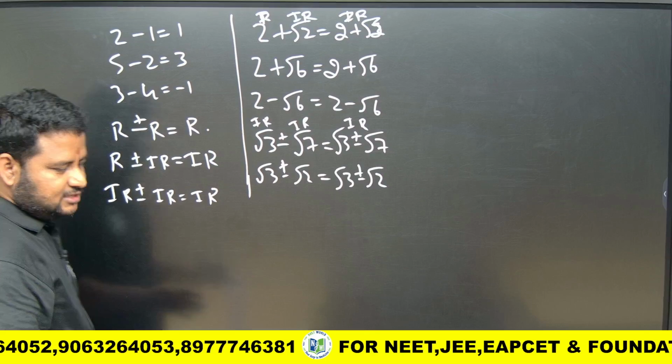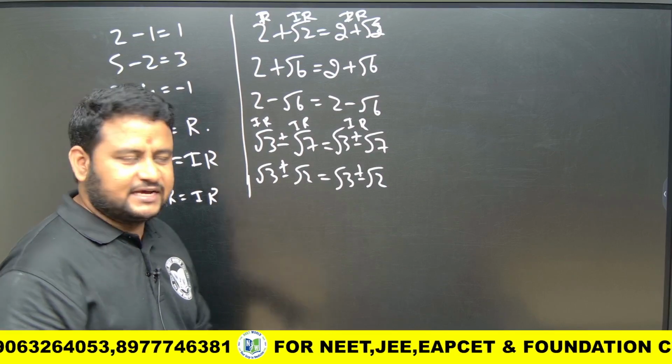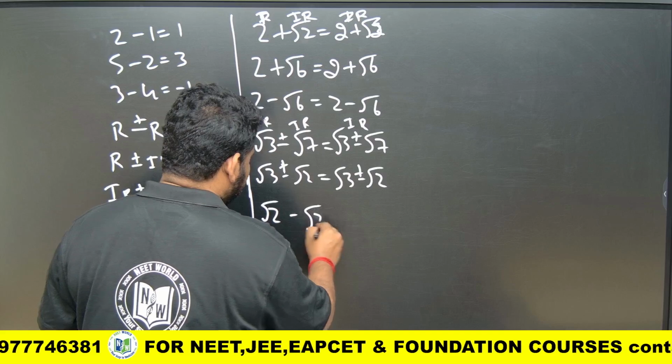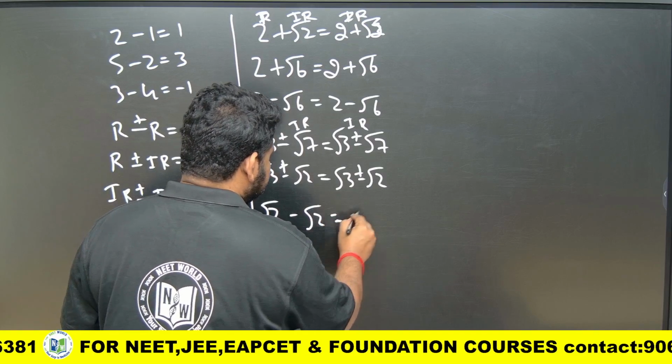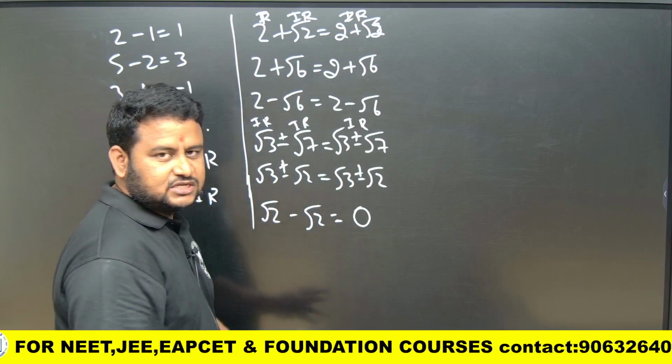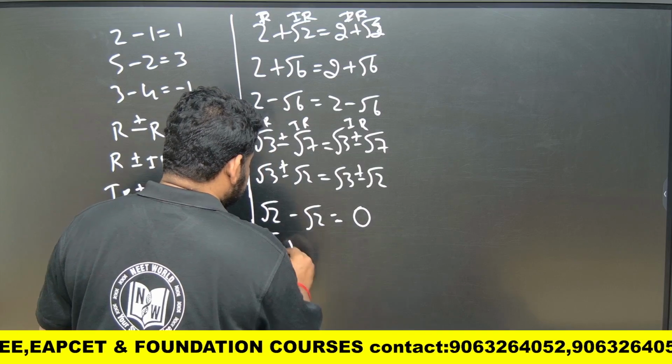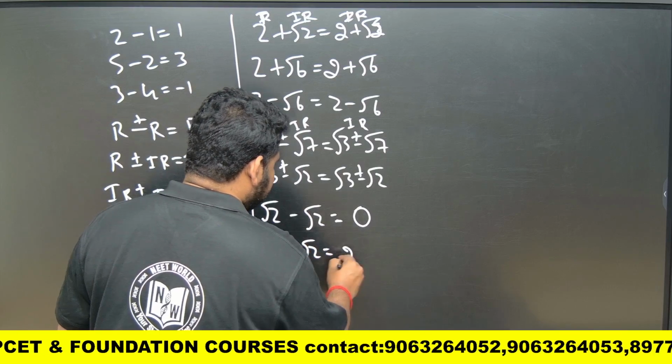But what happens if I take the same numbers? Root 2 minus root 2 will give me 0. 0 can be written as 0 by 1. Root 2 plus root 2 will give me 2 root 2.